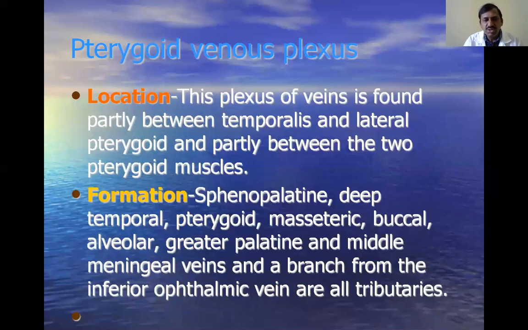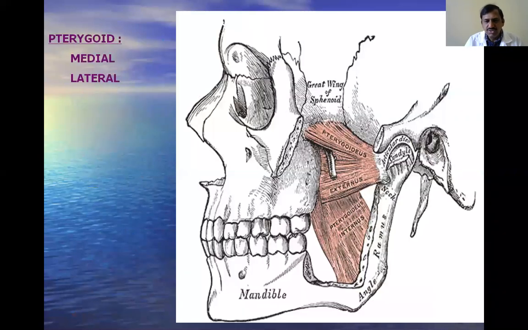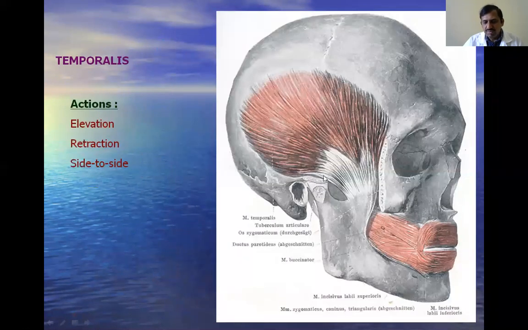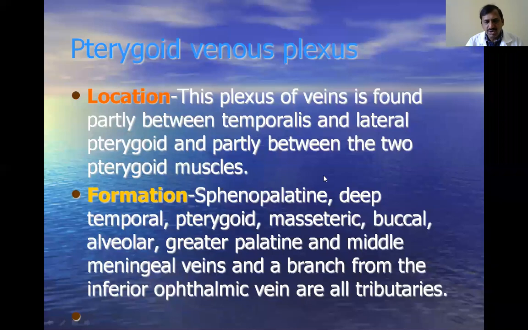What is the location of the pterygoid venous plexus? It is formed between the lateral pterygoid and temporalis, and in between the two pterygoid muscles. You see here, this is the lateral pterygoid and this is the medial pterygoid. In between these two muscles there is a venous plexus, and also between the temporalis and the lateral pterygoid. That is the site for formation of the pterygoid venous plexus. Next, how is it forming? What are the tributaries taking part in its formation?